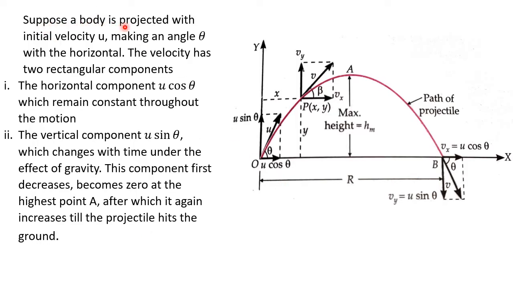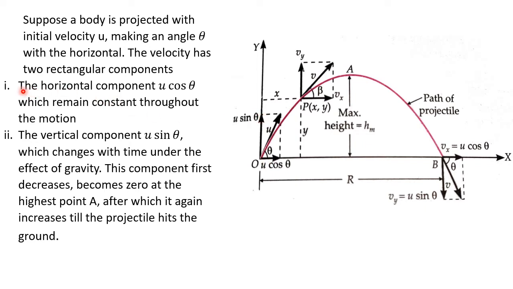So suppose a body is projected with the initial velocity u. Fine. Now let us consider this is our body. It starts moving with the initial velocity u, making an angle theta with the horizontal. Can you see this theta? With the horizontal, which is my x-axis. This velocity u has two rectangular components. This is one rectangular component. This is another rectangular component.